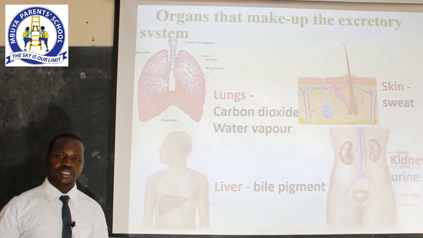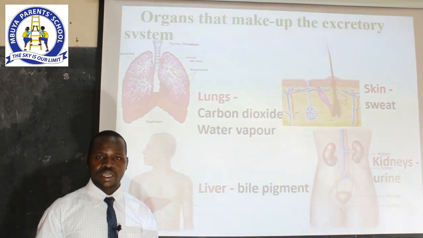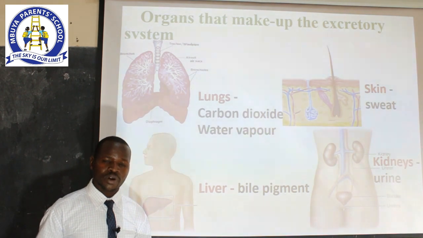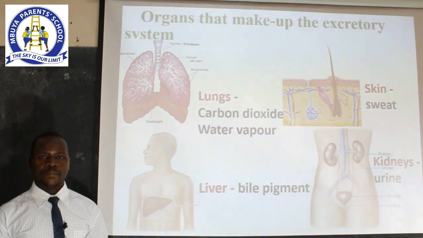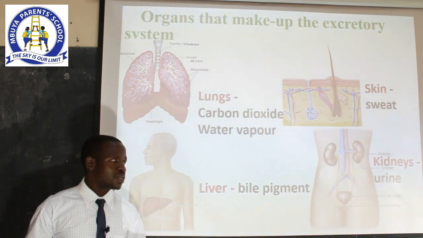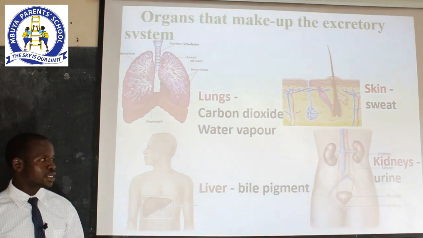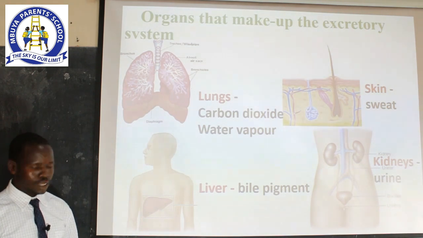The kidneys help in the excretion of urine. Urine contains different substances, for example, urea, uric acid, excess salts, and excess water. So the kidneys are grouped under excretory organs because they excrete urine.